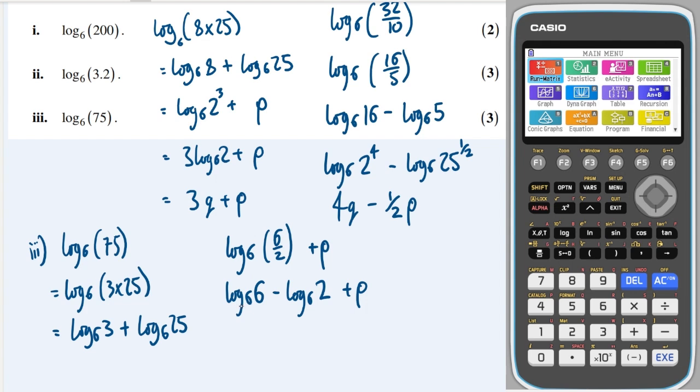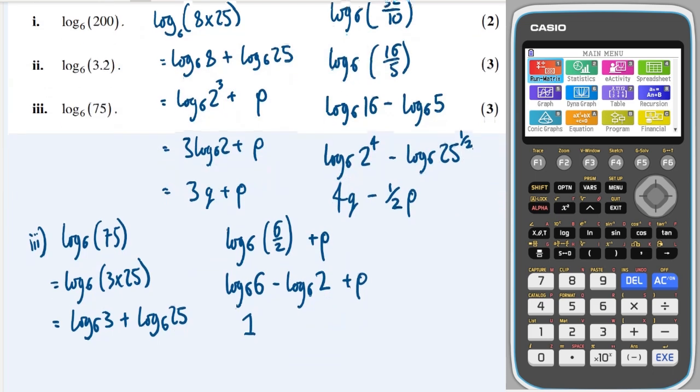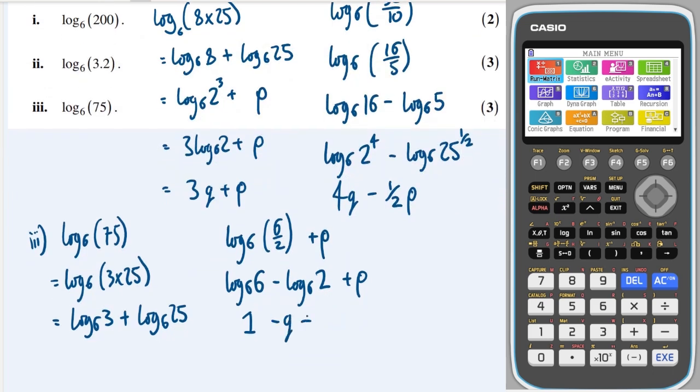And of course, log of 6 in base 6 is just 1. And 2 we know is q. So 1 minus q plus p. And I think that is done.